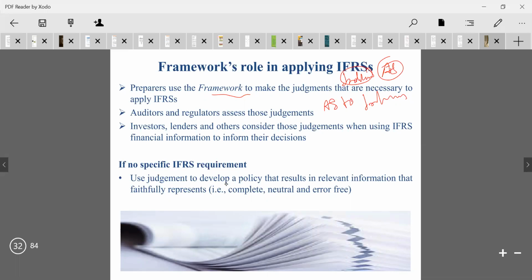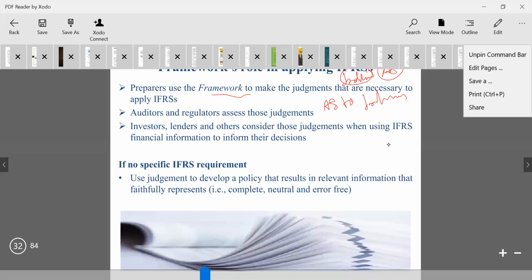Use judgment to develop a policy that results in relevant information that faithfully represents the specific entities. Looking at the specific entities, we have to apply this judgment concept. It depends upon the data and all the financial users that will be there in that business entity. What is the turnover of the business entity and also the financial aspects of the business entity. Based on that, we complete all of this. That is the requirement for IFRS as we go on using it.